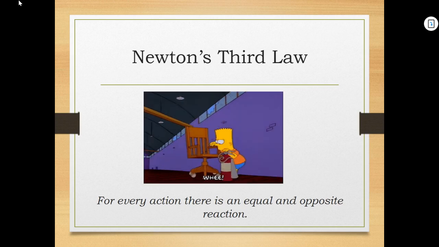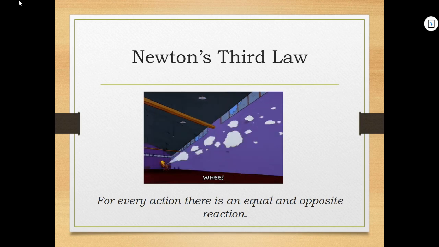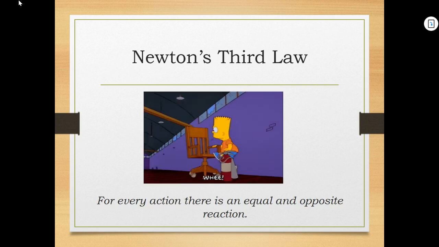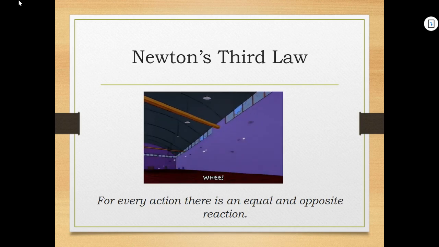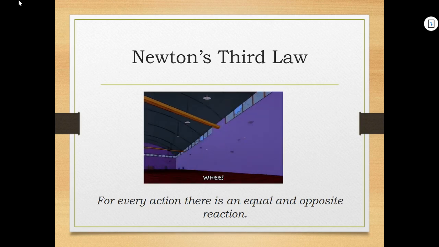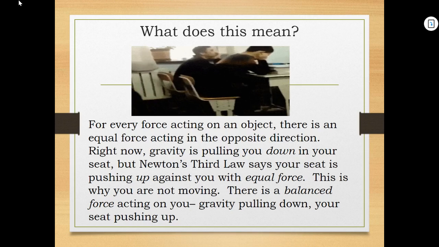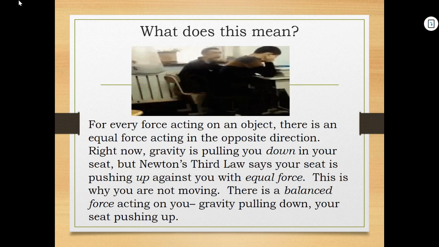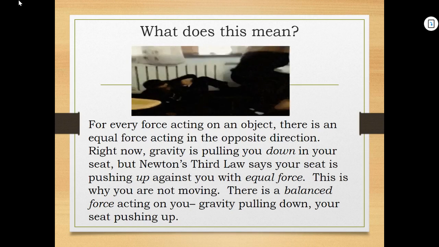Same thing with the rocket that we saw earlier, right? The rocket explodes, the explosion goes downwards towards the earth, but that propels the rocket up towards the sky, right? So for every action, there's an equal and opposite reaction. So there's an equal force acting in the opposite direction of objects, right?